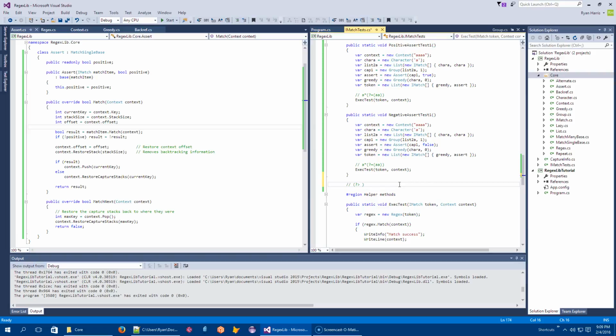Atomic groups are things that just throw away backtracking information. Once it's matched whatever its token is, it will consume it, and then it's going to throw away all the backtracking information and move on. So you can't backtrack into one, and for that reason we'll need to store enough state that when we get backtracked into, we can reset. But as soon as we've matched, we can immediately throw away all the backtracking info, which means we're just going to wipe the stack. Okay?